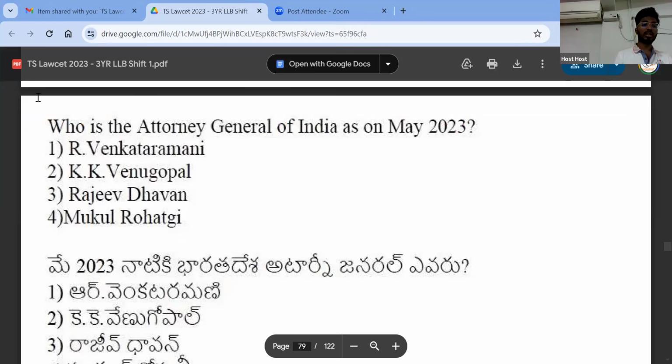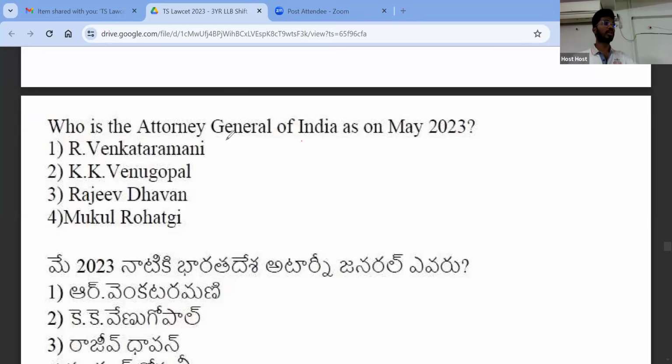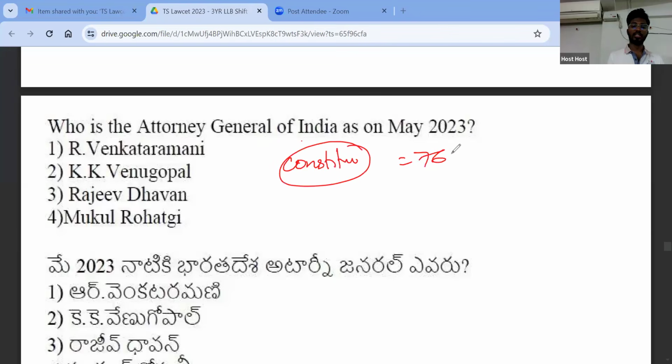Okay. So Attorney General is a constitutional body or statutory body? So it is a constitutional body. Under which article this office is there? Under Article 76. That is also very important. Next.